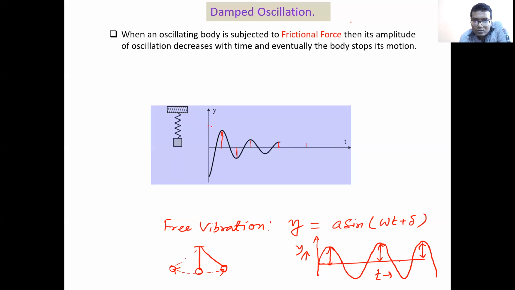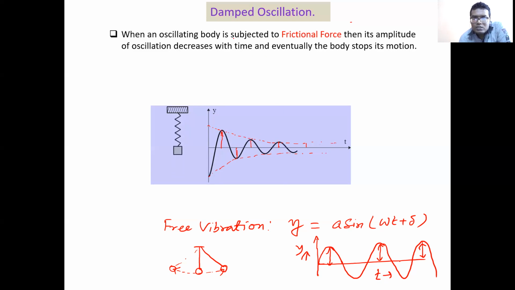Ultimately the amplitude becomes zero. So if you plot it, the amplitude basically looks like this. You see, with time its amplitude decays, and ultimately the body stops its motion.